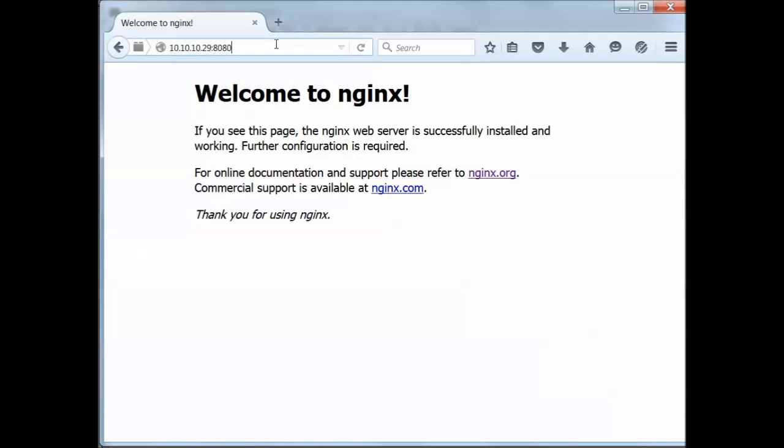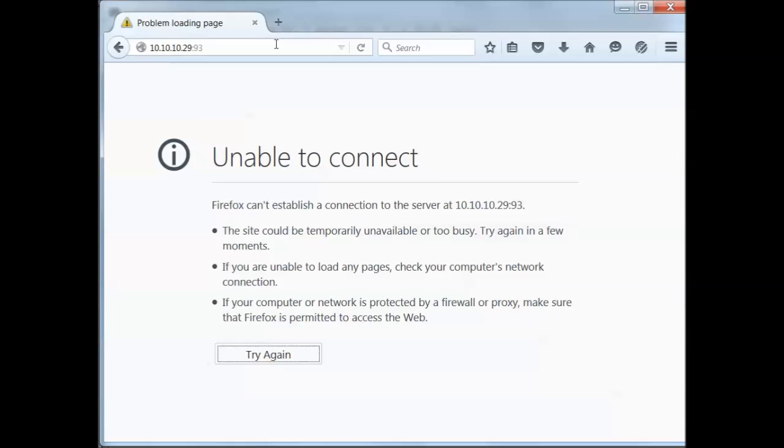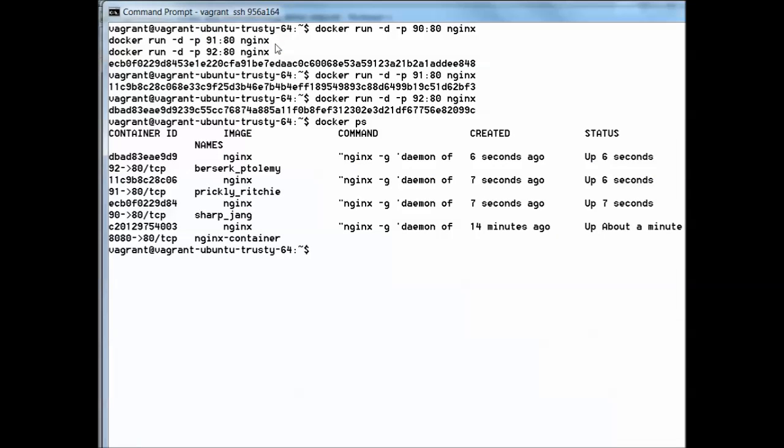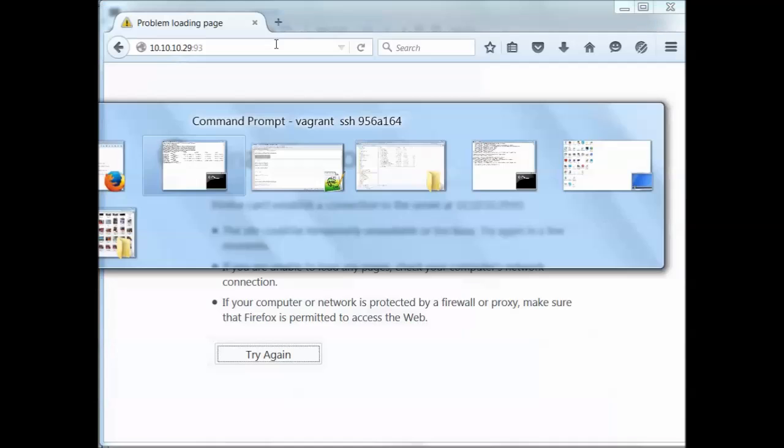In the browser we can use 90, we can use 91, we can use 92, and we cannot use 93 because no container has been started with port forwarding from the Docker host at port 93. As you hopefully have seen, it's a very simple operation to start additional containers. It takes hardly any time at all, basically because what happens when a container is started is very lightweight. And here the whole idea of lightweight, lean container management is demonstrated very nicely.